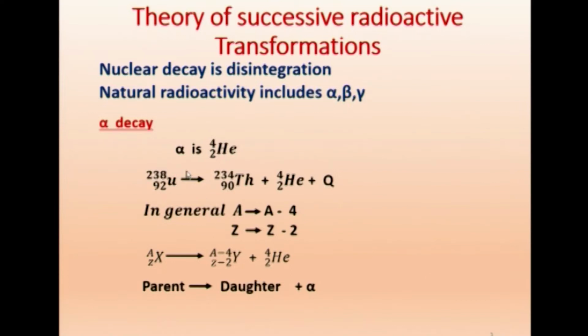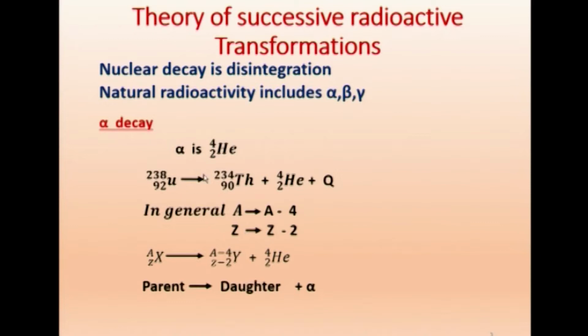See, uranium 238 has become 234. So, there is a change of 4. Similarly, the atomic number 92 has become 90. So, in general, we write A will become A minus 4 and Z will become Z minus 2 for alpha decay.